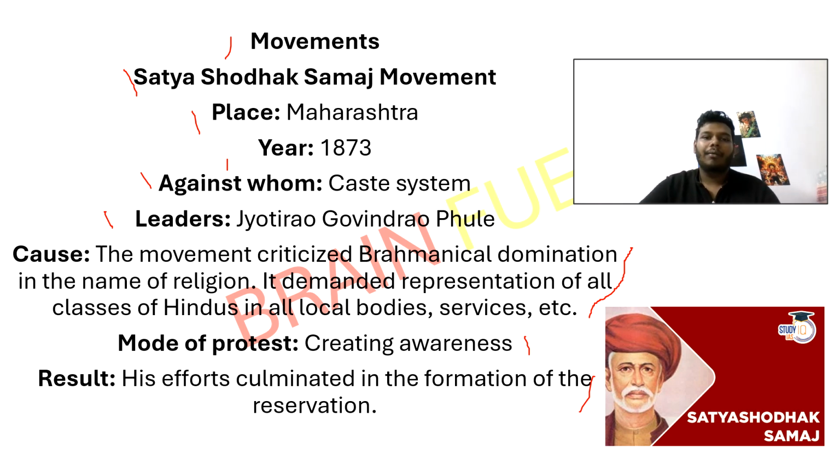So, what was the target of this movement? The unfair caste system, especially Brahmin dominance. It clearly says why they did protest. Jyotirao Phule saw that Brahmins had too much control over religion, education, and government jobs. Other castes, especially lower castes, were excluded and treated unfairly. So he started a group called Satya Shodhak Samaj, which means Truth Seeker Society.